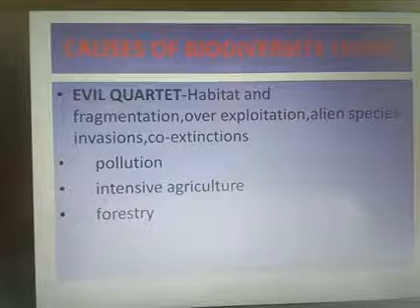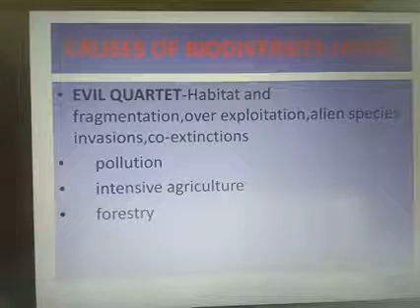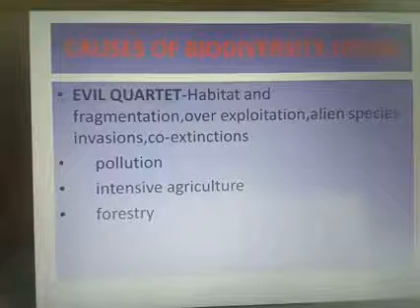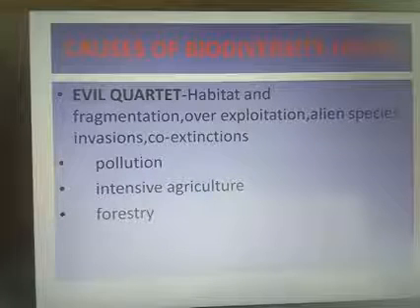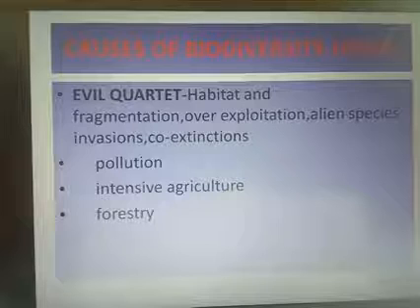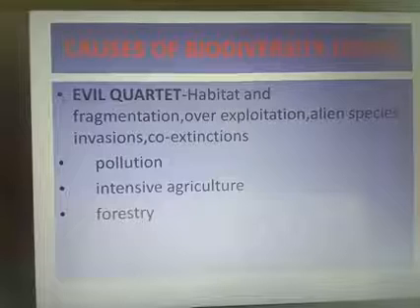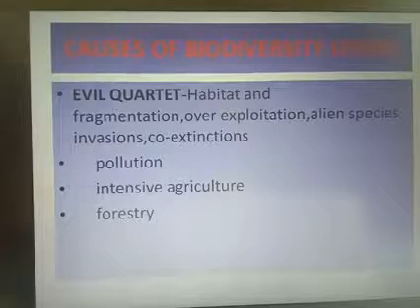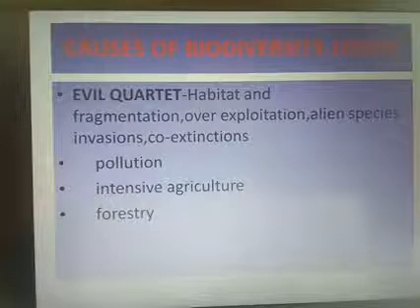The next one is alien species invasion. Alien means exotic, from outside. Some exotic species, when introduced, become invasive and cause harmful impact, resulting in the extinction of indigenous species. Suppose a new organism is introduced in a particular area, it will affect the organisms already seen in that area.